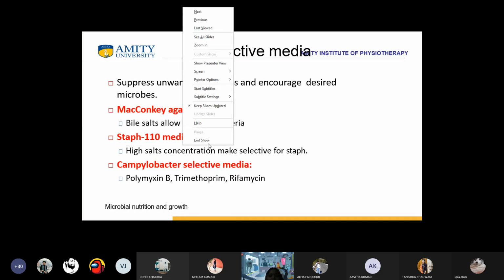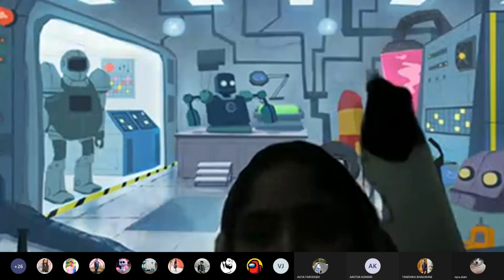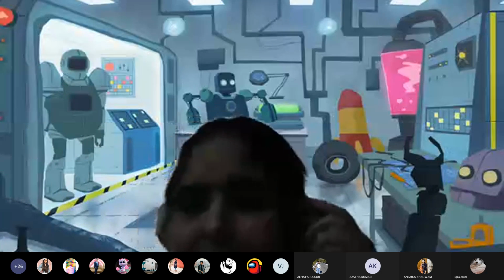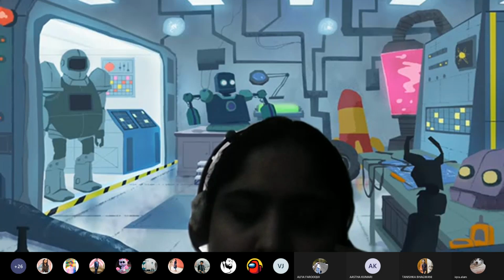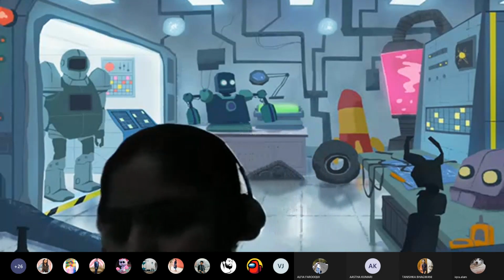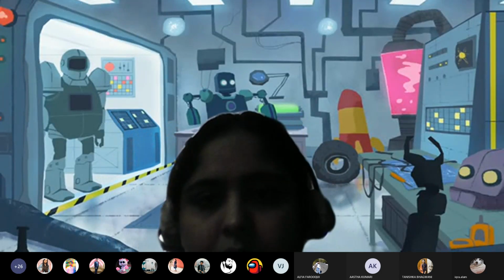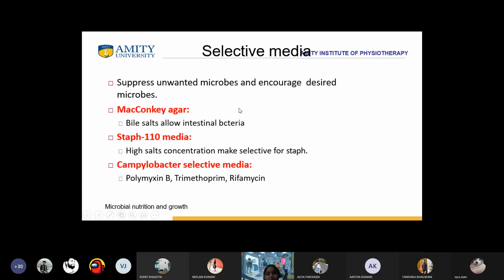Then we have Campylobacter. So there is Campylobacter selective media, in which we have polymyxin B, trimethoprim and rifamycin.